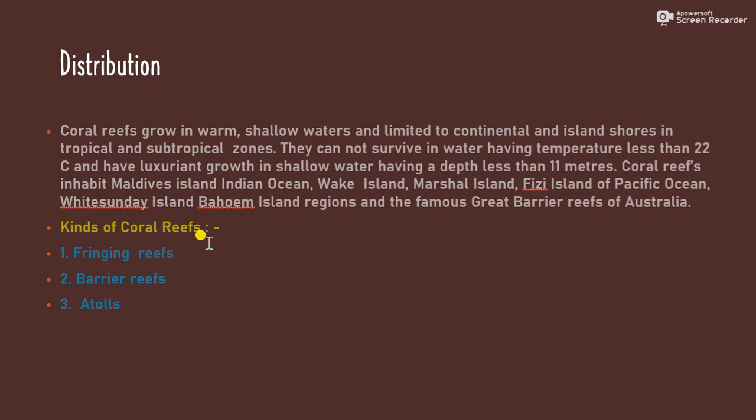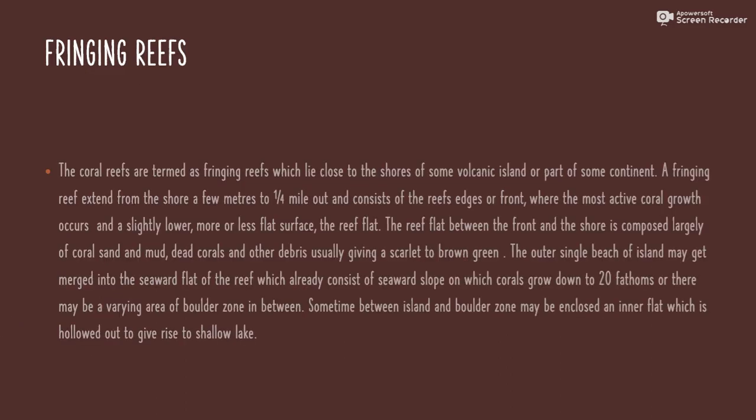What are the types? First one is the fringing reef. Second one is the barrier reef. And third one is the atoll. Atoll is also a type of coral reef. So first of all, we see the fringing reef. What is a fringing reef?